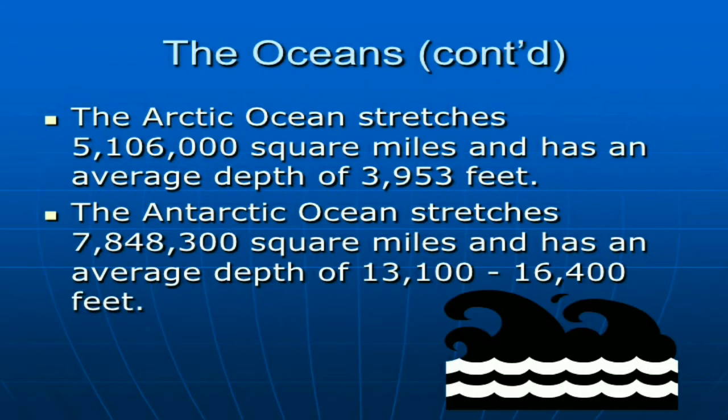So the oceans are large water bodies, and each is called an ocean.